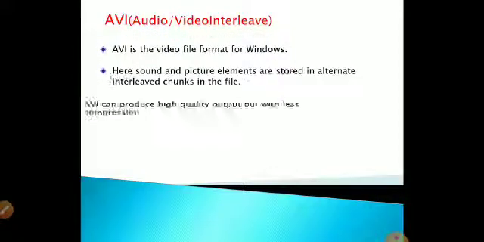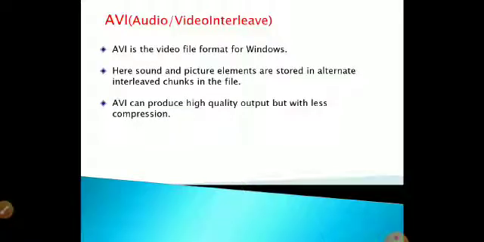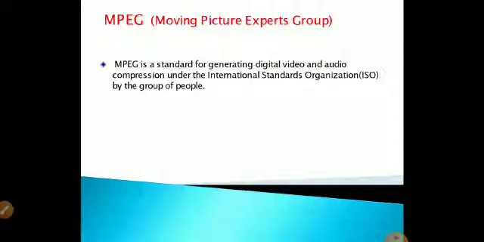Next topic we are going to see about the experts group. MPEG is a standard for generating digital video and audio compression files, which are standardized by ISO, a group of people.